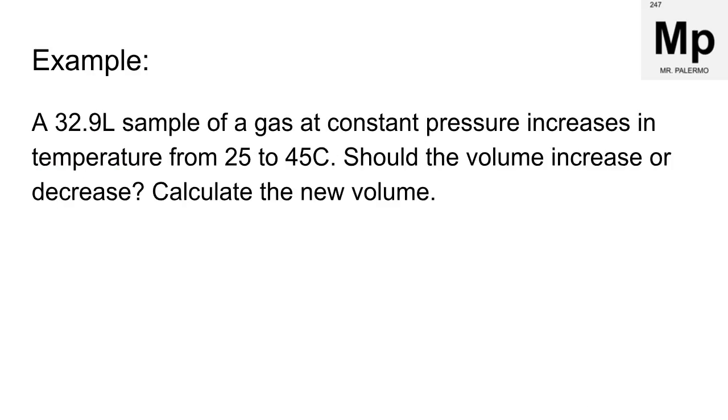Okay, so we have a 32.9 liter sample of a gas at a constant pressure. So we're going to cross out pressure out of our equation. So it's just V1 over T1 equals V2 over T2. Again, I canceled out the pressure. And that's going to increase in temperature from 25 to 45 Celsius.